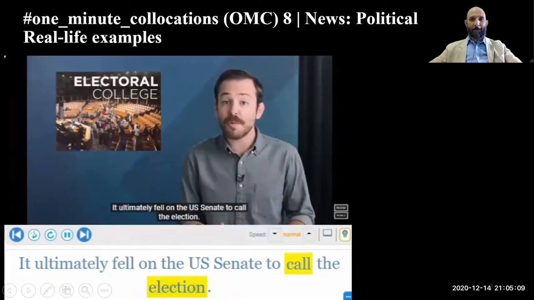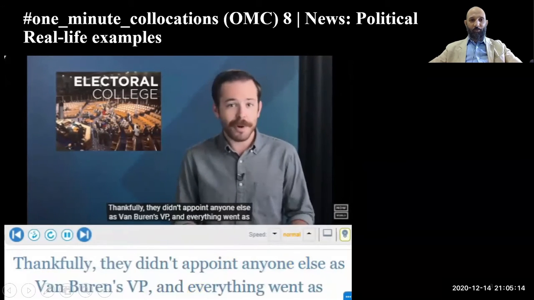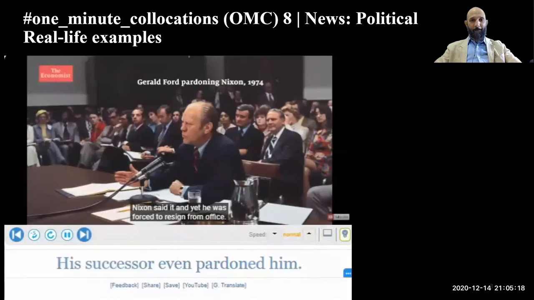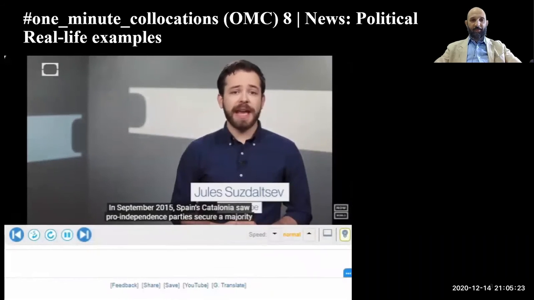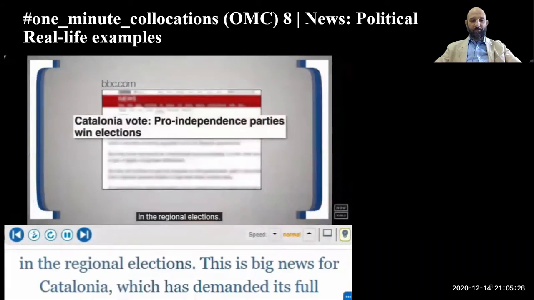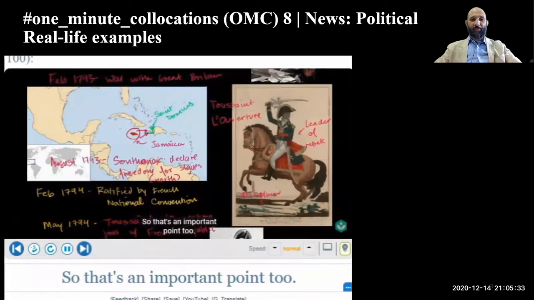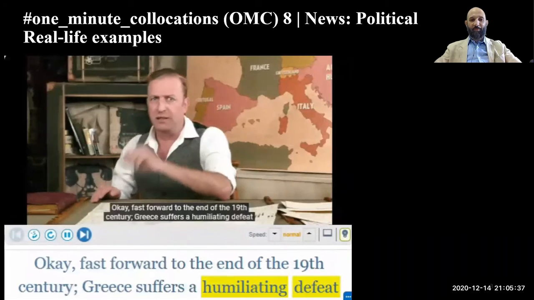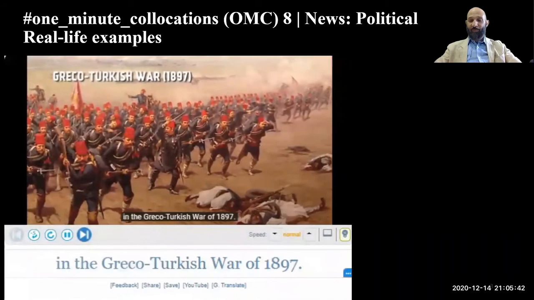Fell on the U.S. Senate to call the election. Thankfully, they didn't appoint any. Nixon said it, and yet he was forced to resign from office. His successor even pardoned him. September 2015, Spain's Catalonia saw pro-independence parties secure a majority in the regional elections. This is big. And he also did not declare independence from France. So that's an important point, too. Fast forward to the end of the 19th century. Greece suffers a humiliating defeat in the Greco-Turkish War of 1897.